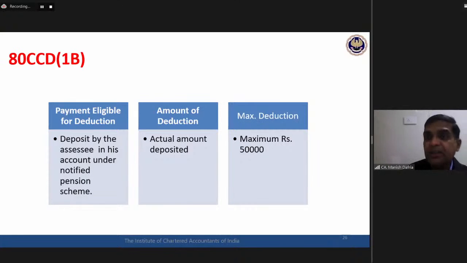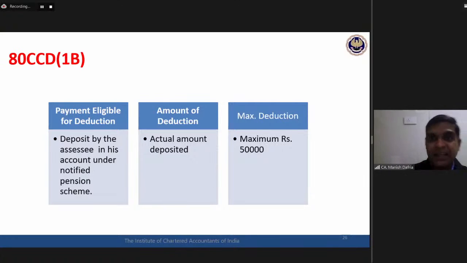So, a very important question: 80CCD1 and 80CCD1B. What is the difference? In both cases, it is a contribution by the assessee. The difference is this, and this is important. 80CCD1, whatever is the contribution, is covered within the overall limit of 1,50,000. For 80CCD1B, whatever is the contribution, an additional 50,000 deduction is available.